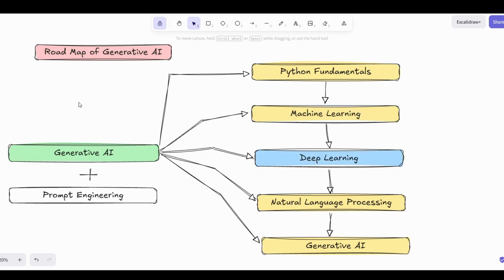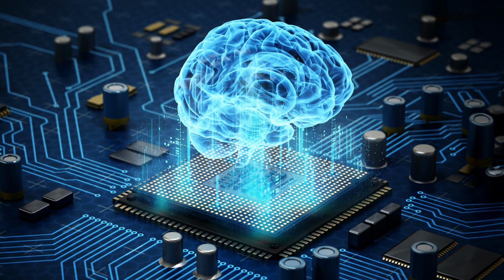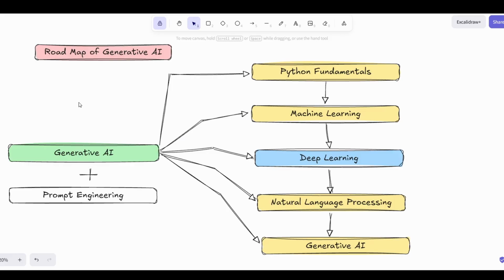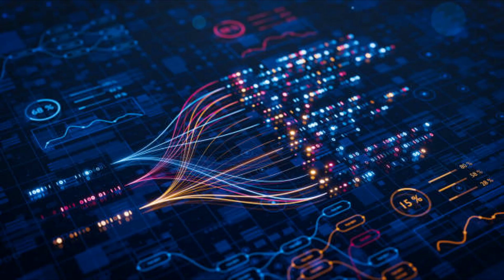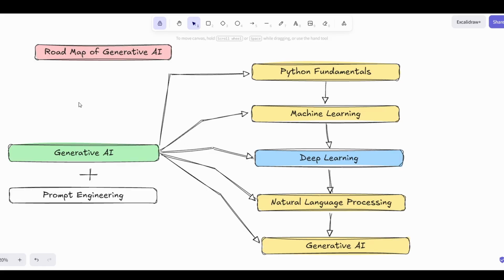The third one is deep learning. Deep learning is a subset of machine learning. Now you may have a doubt, what is the difference between machine learning and deep learning? Deep learning processes vast amounts of data and recognizes complex patterns. I will discuss this deeply when the topic comes, okay? In deep learning, we will learn neural networks, frameworks.